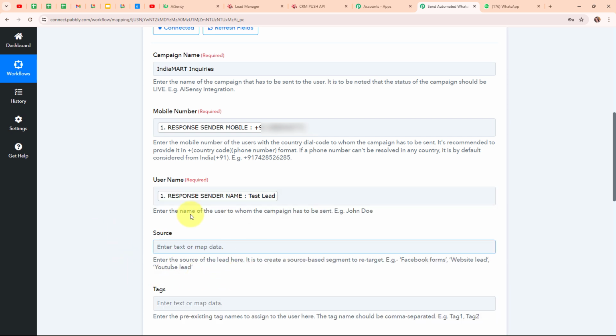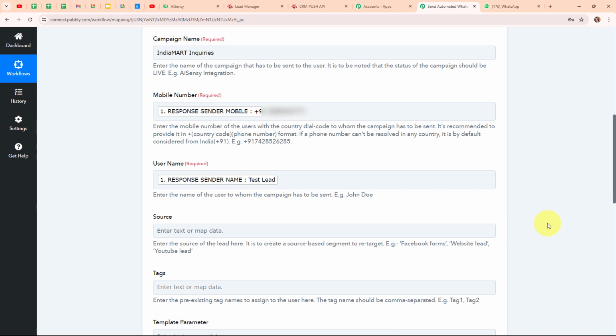Moving forward, here this source and tags are not a required field, so here I'm going to leave them blank. But if you want to add any other detail, then you can do it as per your need. So now moving forward,